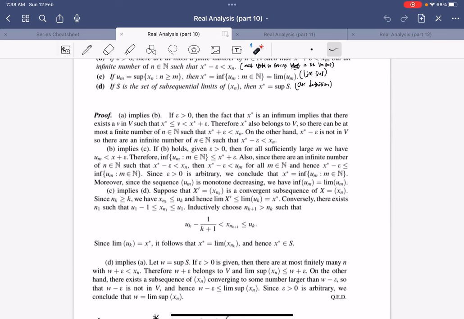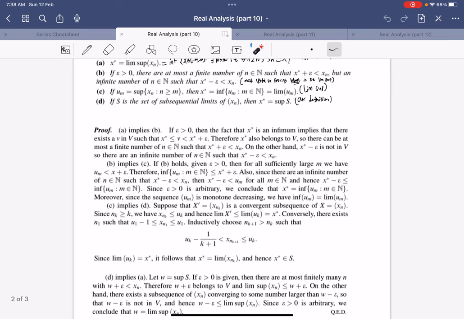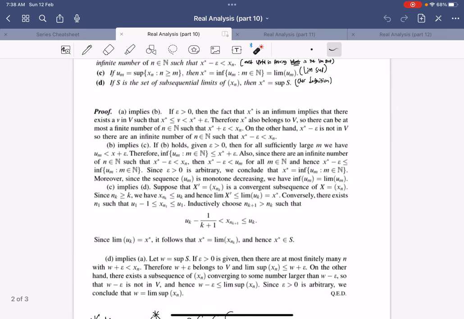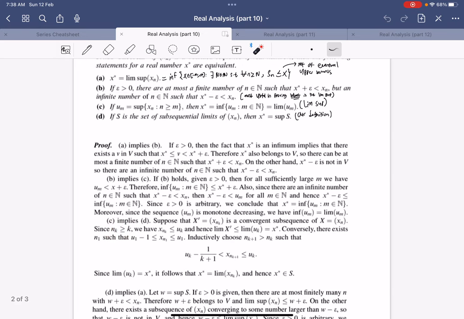Now we'll move on to the last two. So C implies D because you're given a convergent subsequential limit, and we know n_k will be larger than or equal to k. And so when you collect all the tail terms at the end, x_{n_k} will be less than or equal to u_k because u_k is the supremum. And so the subsequential limit will be less than or equal to the limit of u_k, which equals the lim sup. And so we're done for this part.